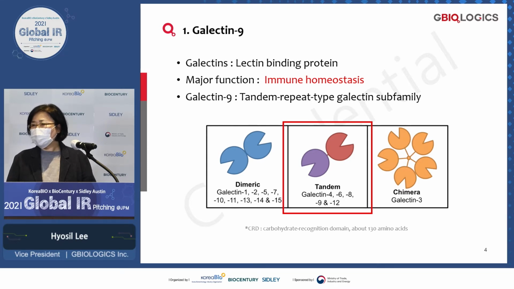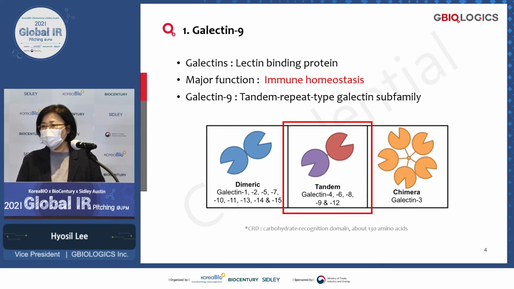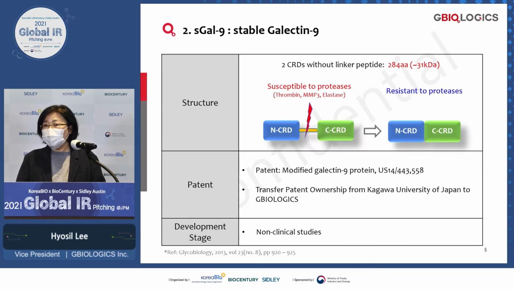There are a lot of galectins in the human body, and mainly there are 3 subgroups, and galectin-9 belongs to the tandem repeat subfamily. In tandem repeat families, as you can see in the figure, there are 2 different lectin-binding active sites linked together by an amino acid sequence, and we call it a linker. Among all these galectin families, we are interested in this galectin-9.